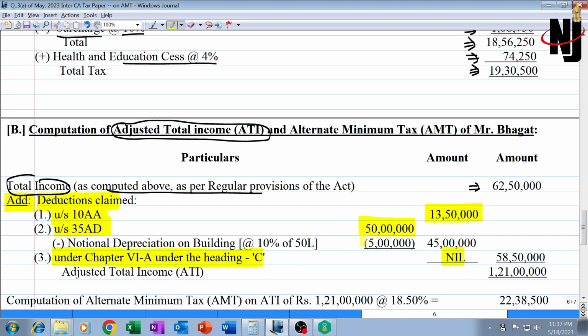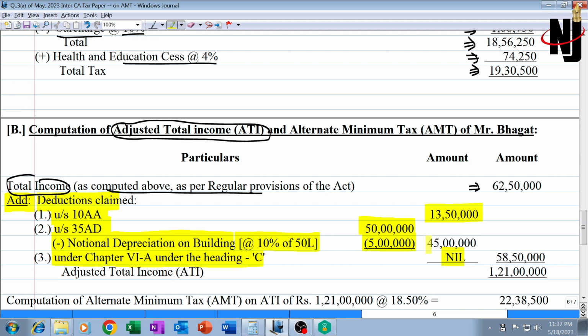Now many people forgot to reduce the notional depreciation from 35AD. 35AD deduction is 50 lakh, but when you are adding back 50 lakh rupees, you need to subtract notional depreciation on the building, which would have been allowable. Building rate of depreciation is 10%, if you recollect in the PGBP chapter. Accordingly, 5 lakh would have been the amount of depreciation.